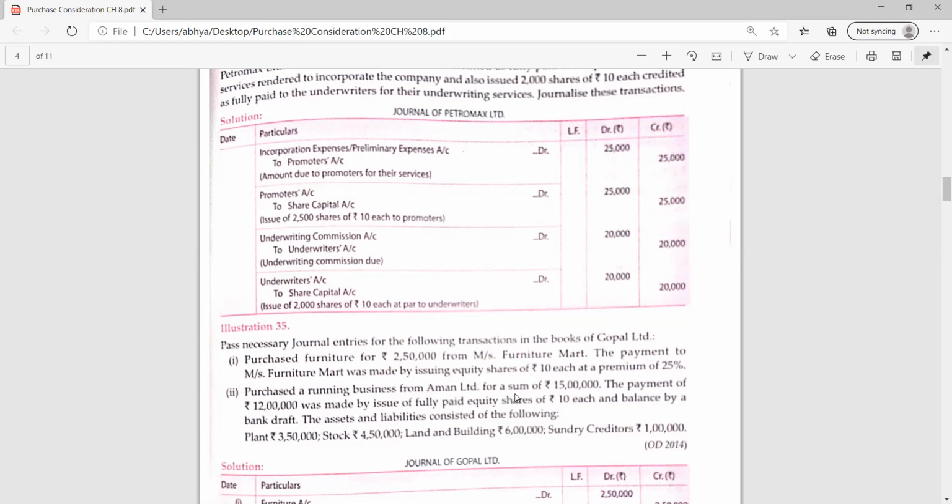Very good, Tanmay. Very good, Divya. Yes, Anushka Bansal. Everyone has done correctly. Please tell me the number of equity shares to be issued. 2,50,000 divided by 12.5. By doing this division, you will get the number of equity shares to be issued. Anmol Arora, I am going to unmute you.